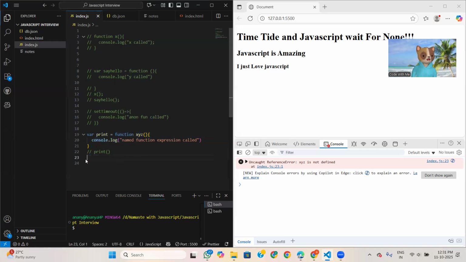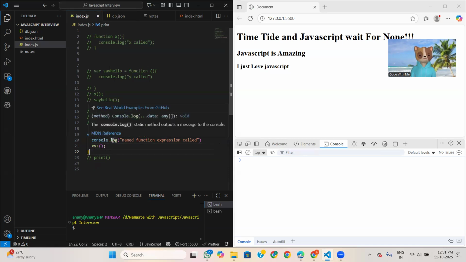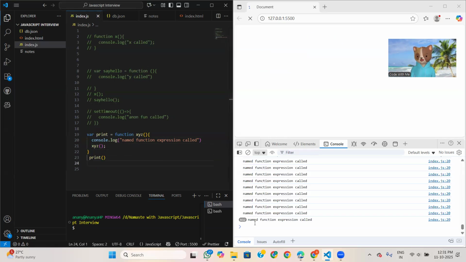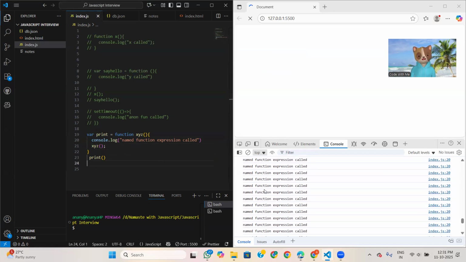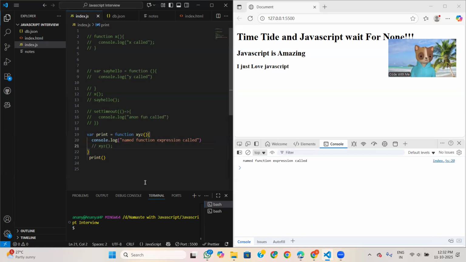So see, if I write this xyz, I think it should print. Okay, yeah. See, oh my God, see, now it is calling. Okay, I will stop this, otherwise my program will break. So this is the scenario. This thing we will use when we require recursion.